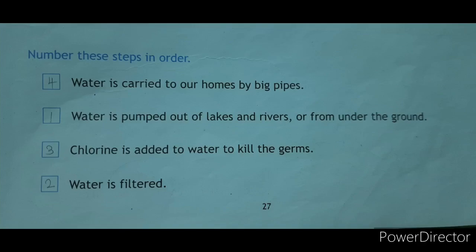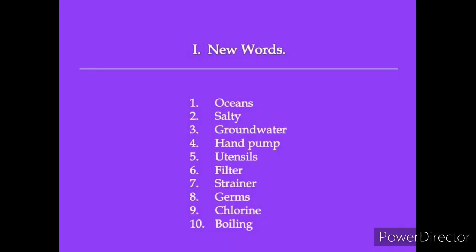Now you take your classwork note, fill the index page and take a new page. In the first line you write Lesson 5, Where Water Comes From, and then leave 2 lines and you start Roman letter 1, new words. First one, oceans.